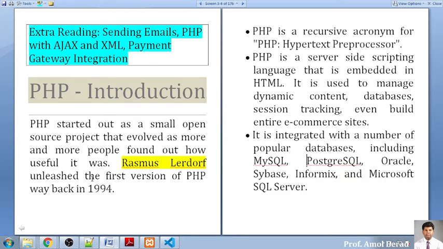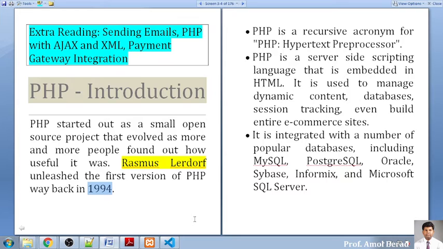The person who created PHP is Rasmus Lerdorf. This is the person who created the first version of PHP in 1994, some 2 or 3 decades ago. Close to 30 years it has completed, and it is working in industry in a very efficient way.